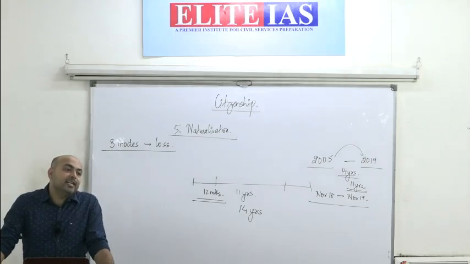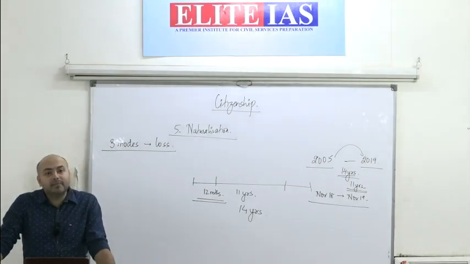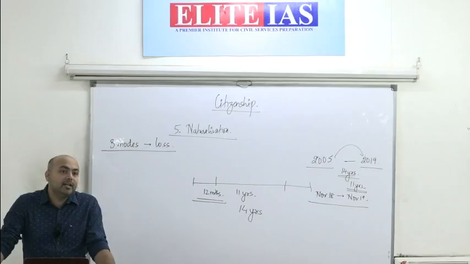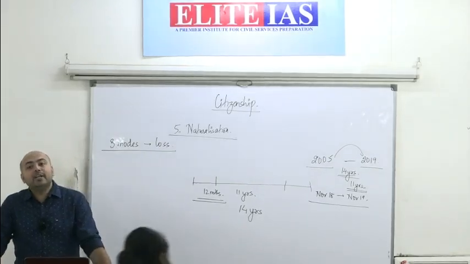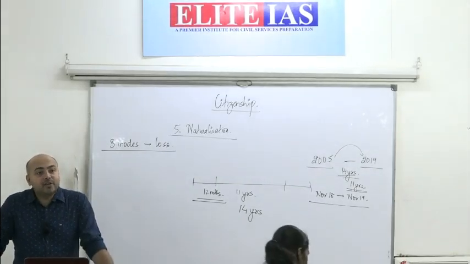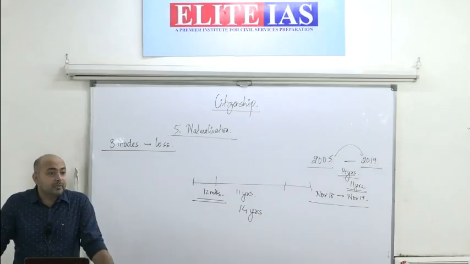So automatically his Indian citizenship was terminated. Any individual who gets citizenship of any other country and does not renounce citizenship of India cannot continue with citizenship of India as well. It is automatically terminated.